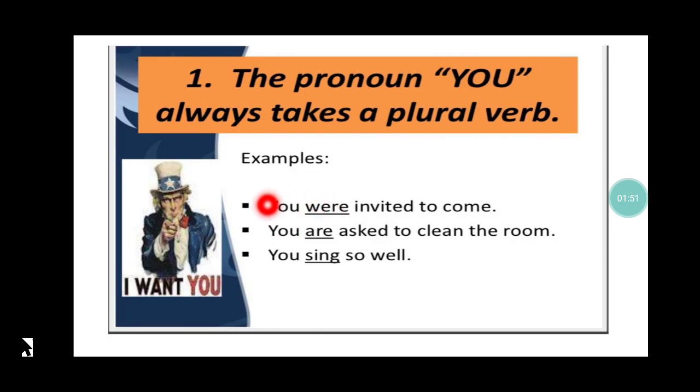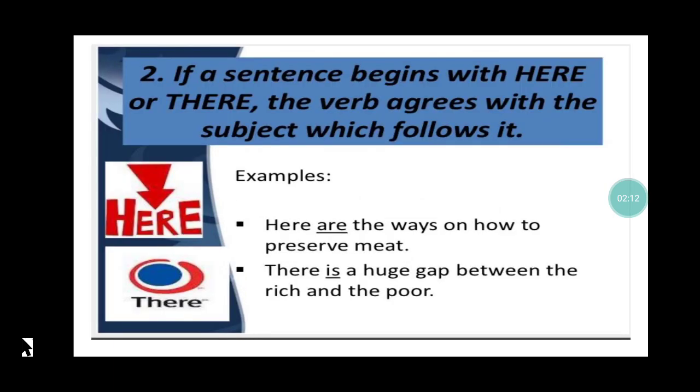We will never write "you was." Instead, we will always say "you were" or "you are" and not "you is." So my sentence "you were invited to come" has a plural verb because the pronoun you is considered to be plural and not singular.